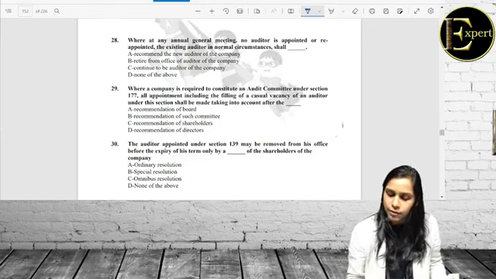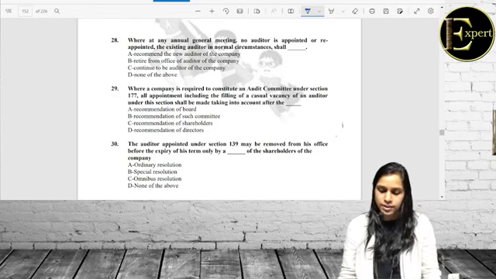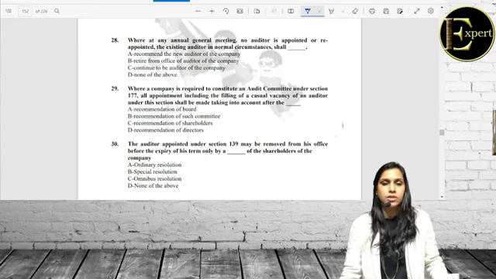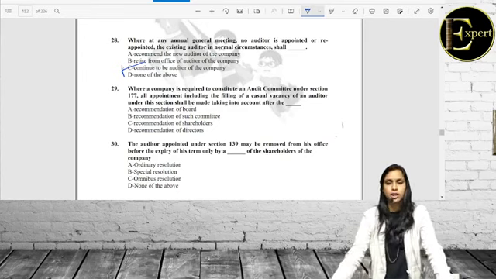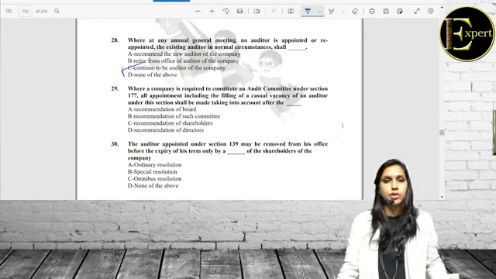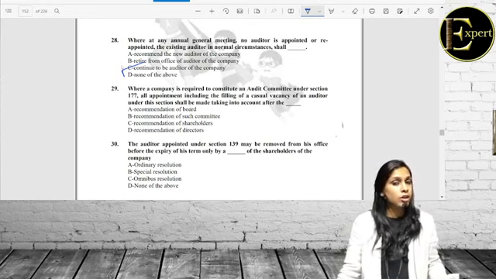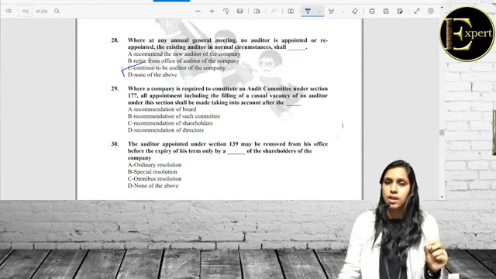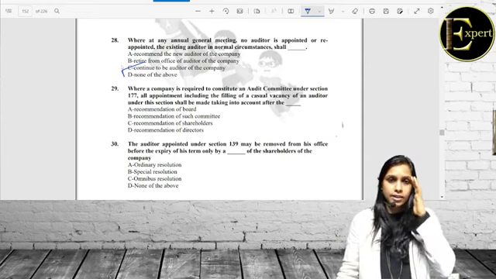If we see the options, option A says recommend a new auditor. Option B says retire from office of auditor. Option C says continue to be the auditor, and D, none of the above. So the most apt answer is option C. Option C would be the correct answer which we would choose. Remember, my dear friends, just knowing the correct answer is not important. You have to be very careful as to which alternative you choose in your answer papers. So be very specific and very clear in your minds and in your understanding.